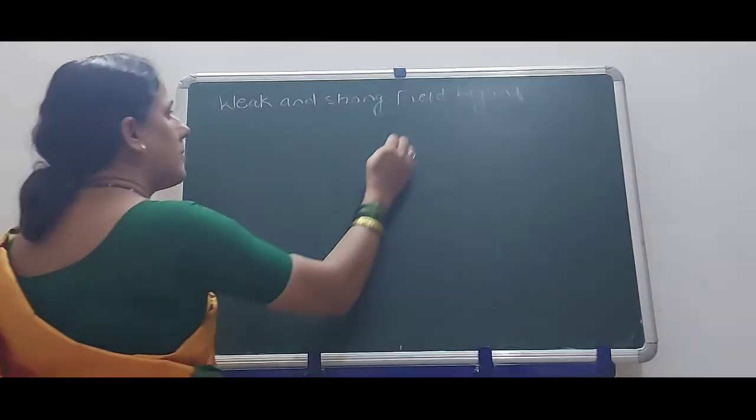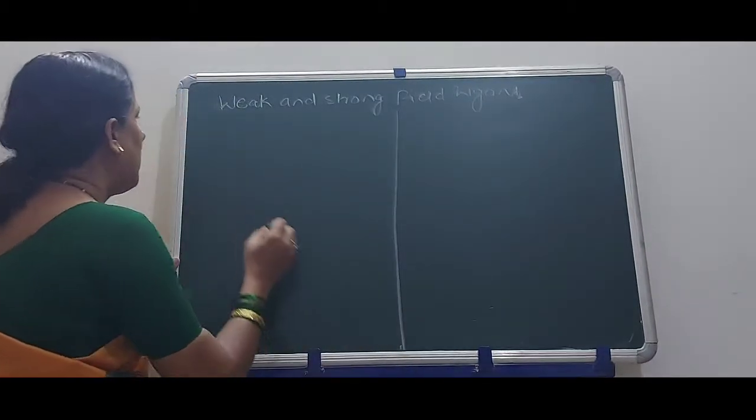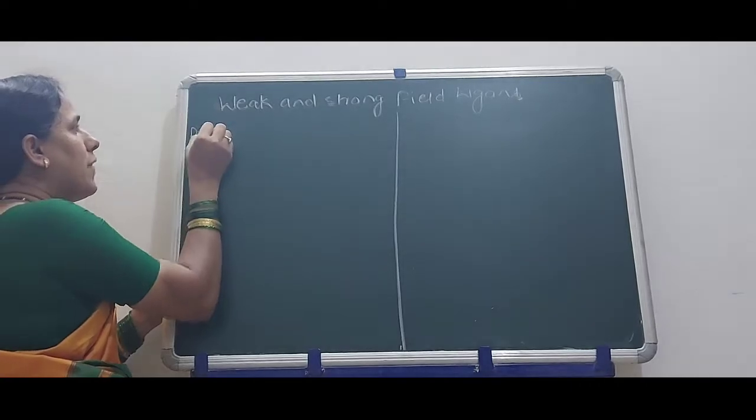Let us start here. First, I will give you the definition of weak field ligands.